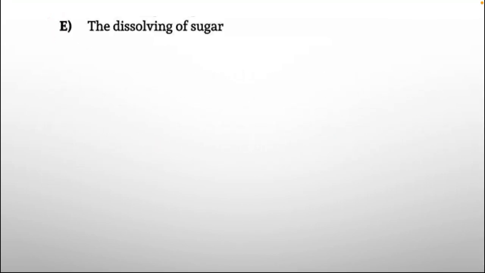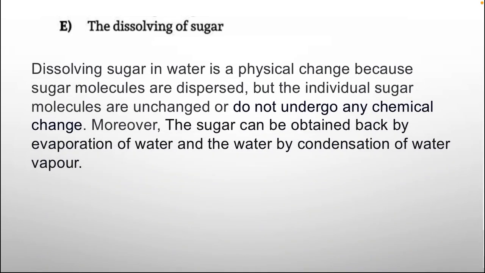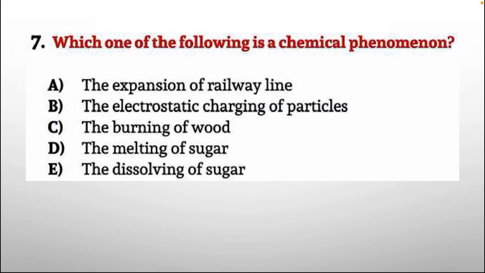E, the dissolving of sugar. Dissolving sugar in water is a physical change because sugar molecules are dispersed but the individual sugar molecules are unchanged or do not undergo any chemical change. Moreover, this sugar can be obtained back by evaporation of water and the water by condensation of water vapor, so this option is incorrect. Here, the correct option is option C. The burning of wood is a chemical phenomena.